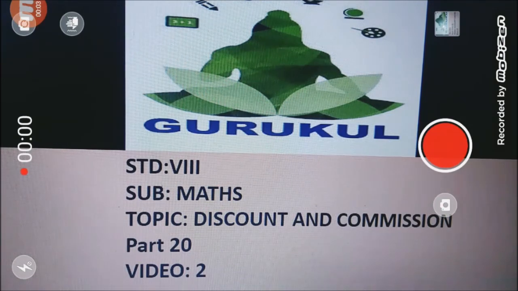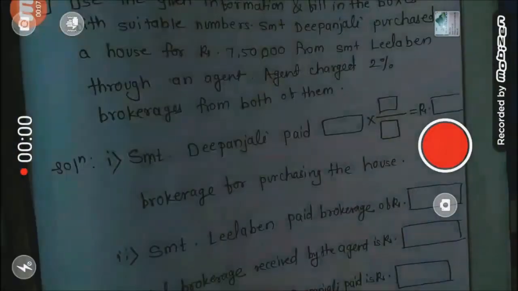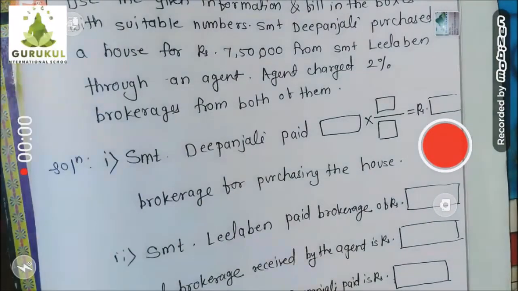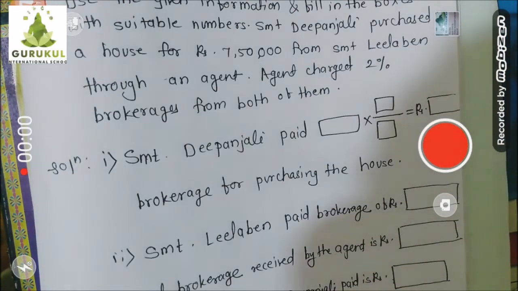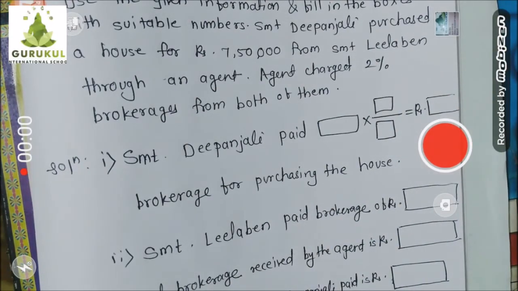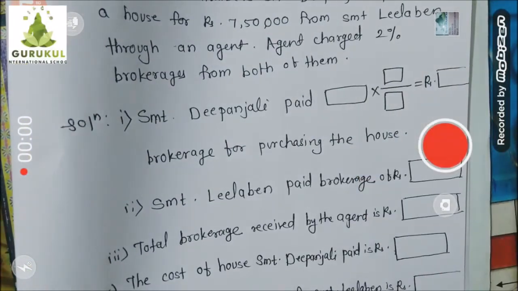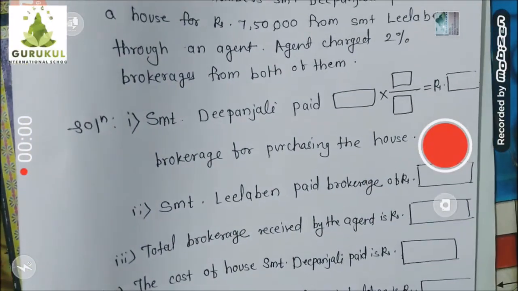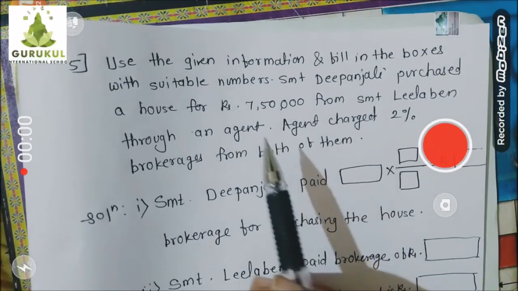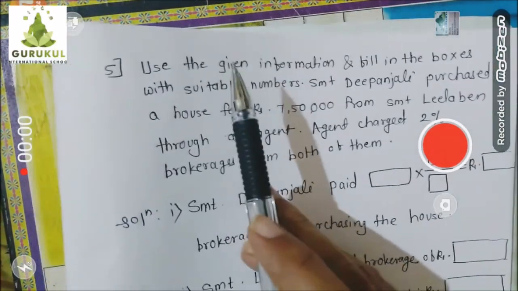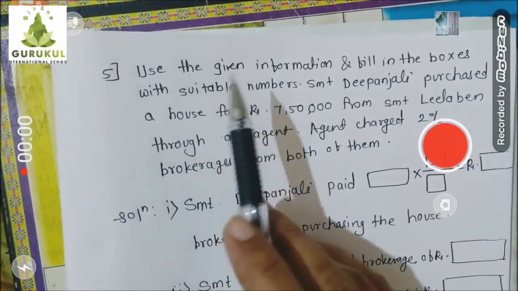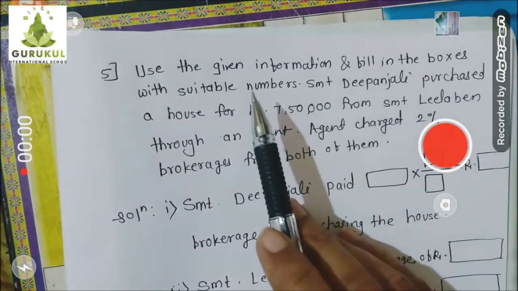Welcome back children. Let's take one more example from 9.2 exercise. Example number 5. Children, this is given like a fill-ups form, but we may ask you without giving such kind of fill-ups. So you be prepared for everything. Okay, any kind of question. Now let's come back to the question. Use the given information and fill up the boxes.